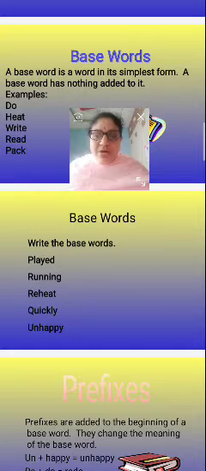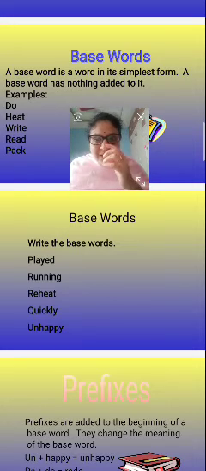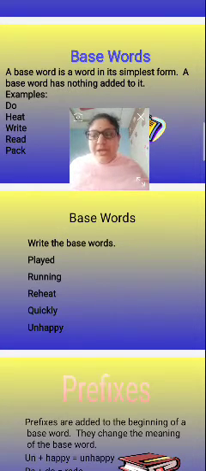No, I'm sorry. Not any word here is a base word, because in played we have added ed, in running we have added ing, in reheat we have added a prefix, in quickly we have added a suffix, and in unhappy we have added a prefix. So no word is a base word, because we have taken the help of suffixes and prefixes.